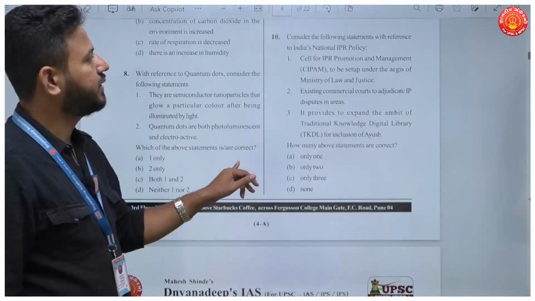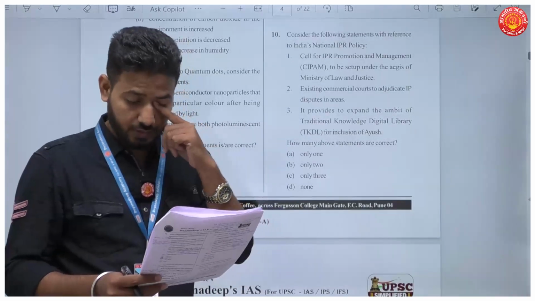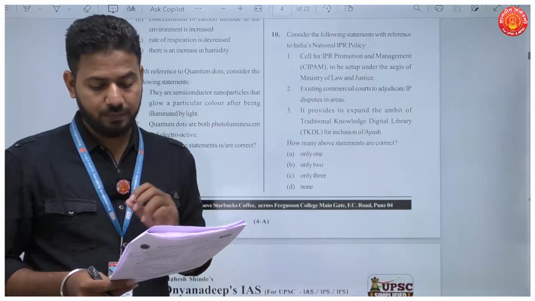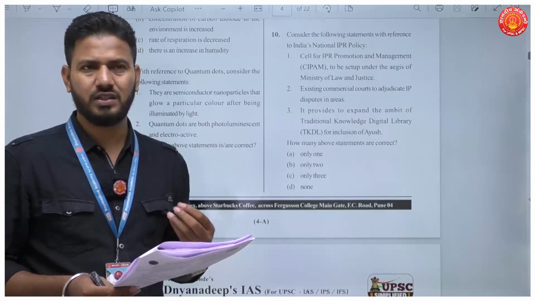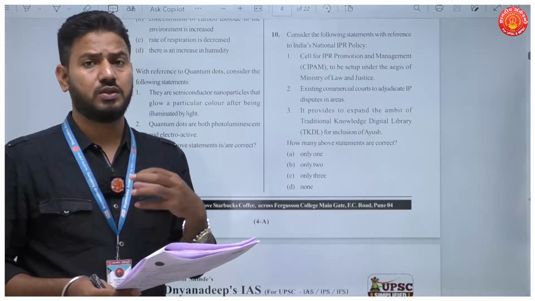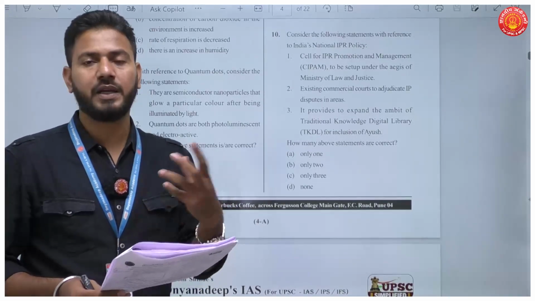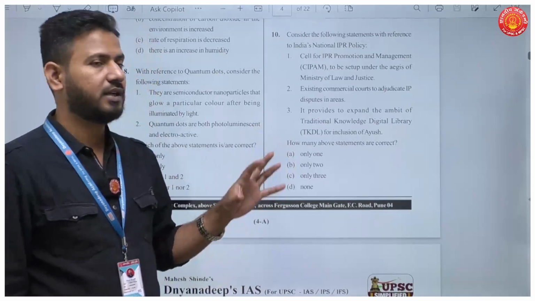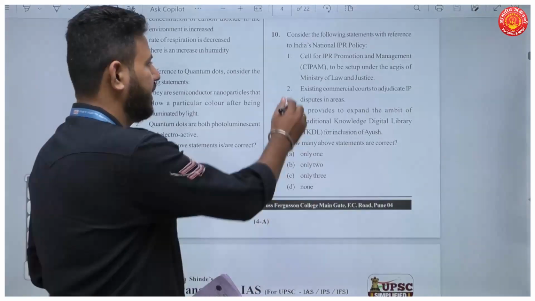Okay, now question number 10. Consider the following statements about India's national IPR policy. Cell for IPR promotion and management is to be set up under the aegis of Ministry of Law and Justice. Now this is so logical. Why would any cell for IPR promotion be set up under Ministry of Law and Justice? It will be set up under Ministry of Commerce. So the first statement here is incorrect.